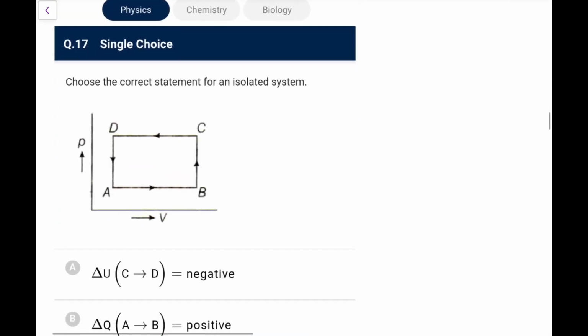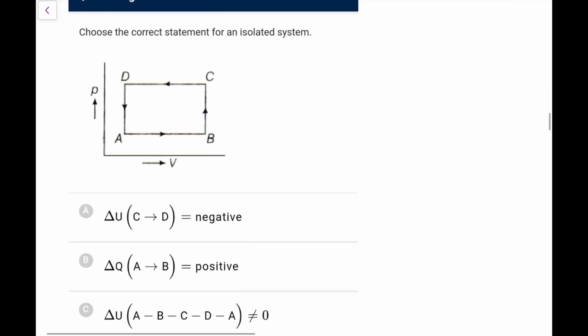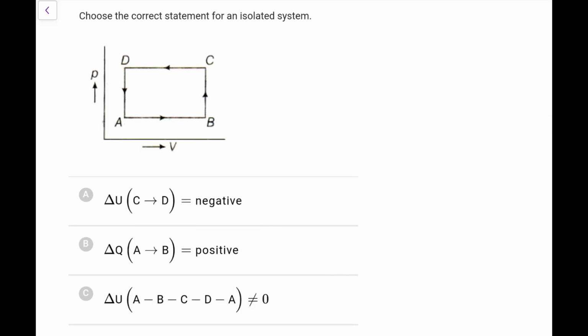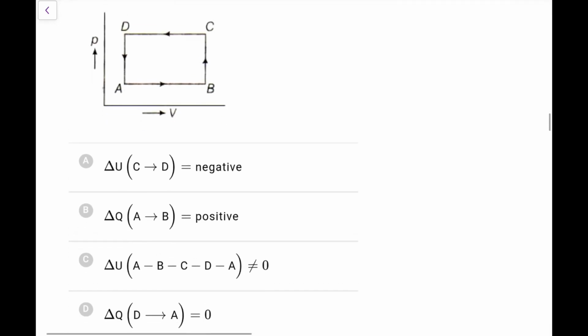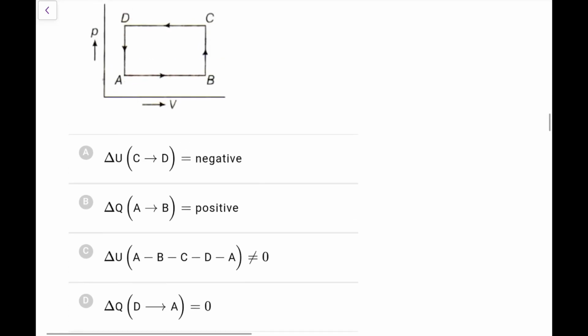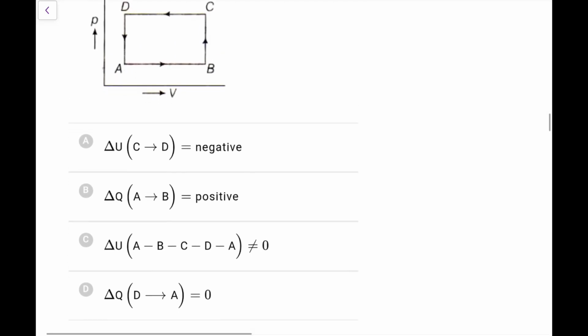Next, choose the correct statement for an isolated system. For an isolated system, the graph is given. Let me check delta U from C to D. From C to D, the temperature is changing and it is decreasing, so it is negative. The volume is decreasing, temperature will decrease, so it would be negative. Delta Q from A to B will be positive. Delta U for A to B to C to D to A is non-zero, that is incorrect. Delta Q from D to A is equal to 0, that is also incorrect.